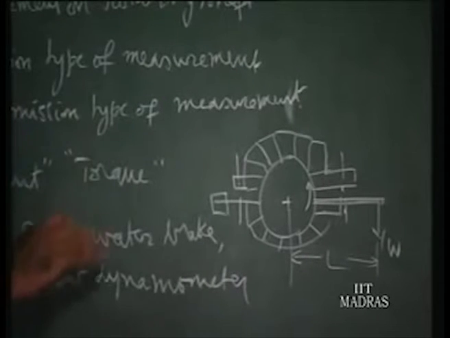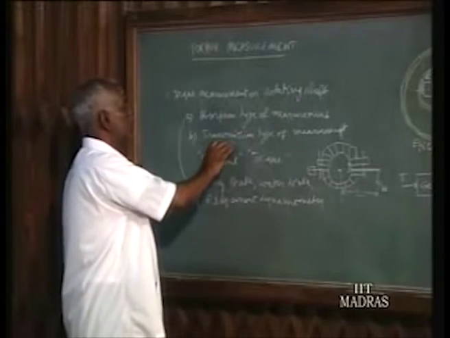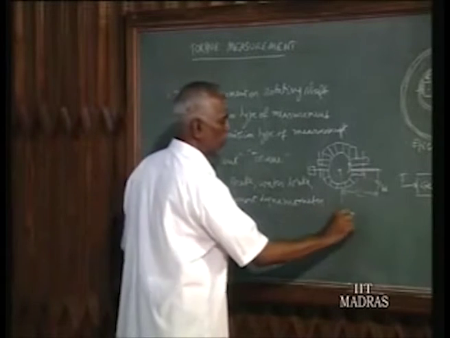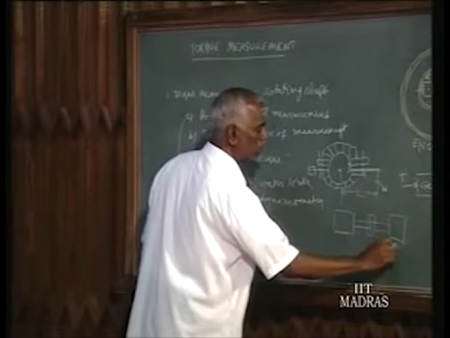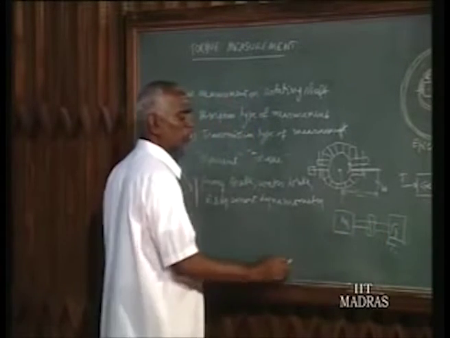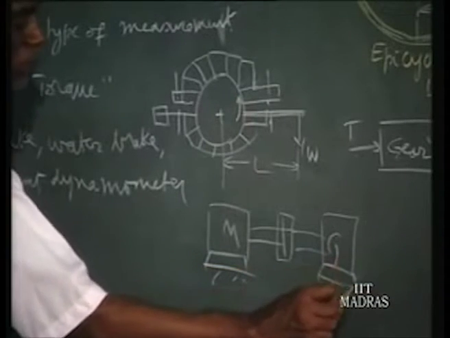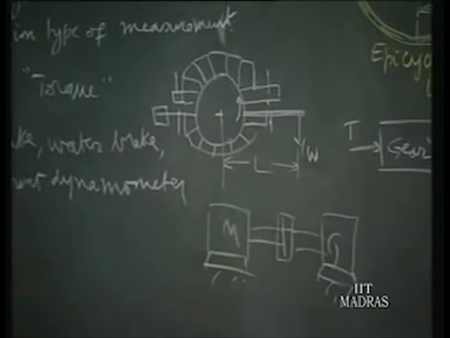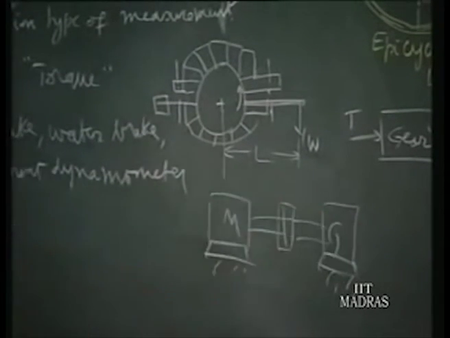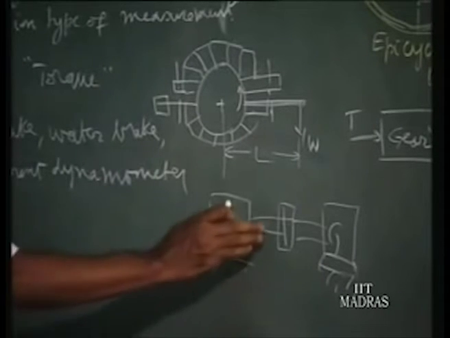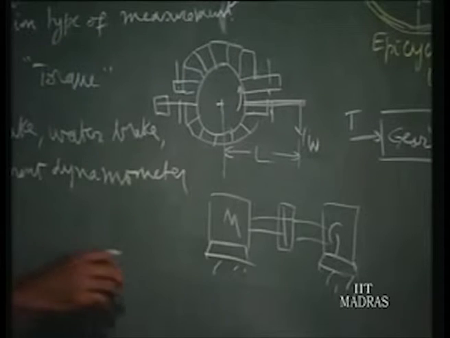In transmission type, no such absorption is made, the whole power is transmitted. So in this situation, for example, there is a motor that is coupled to a generator. This is a generator and this is a motor. In such situations this motor is fixed, this is also fixed, and what is the power transmitted to the generator? So this is the power source, and this is a power sink, or it may be a motor to pump. So both of them are there. Normally you go for transmission type of measurement. So by one of the methods, we are going to learn 2-3 methods, that is transmission type of measurements.